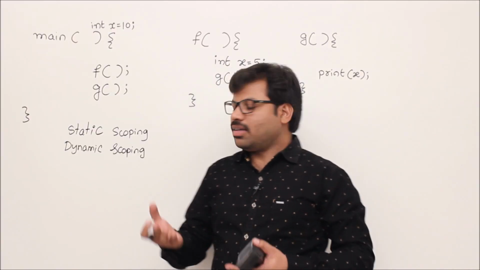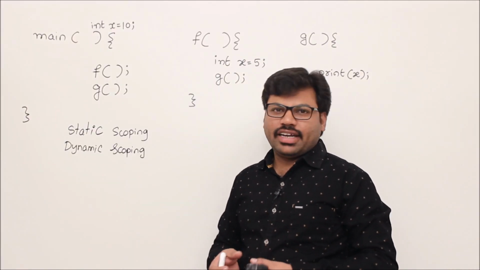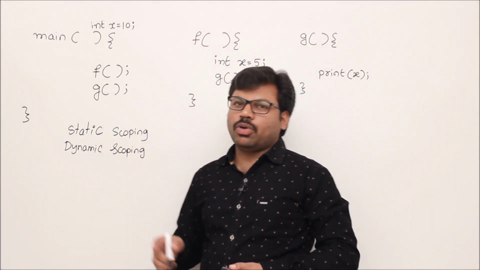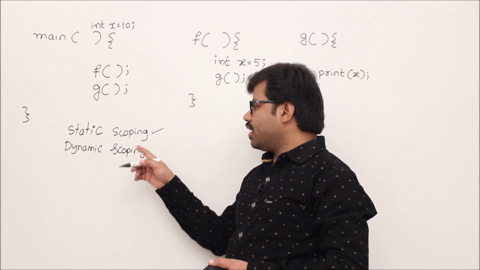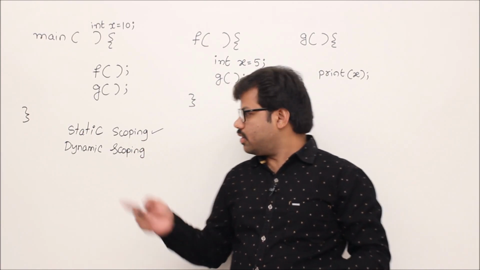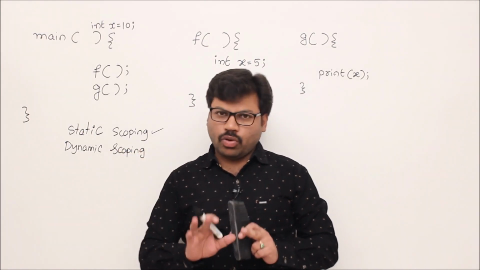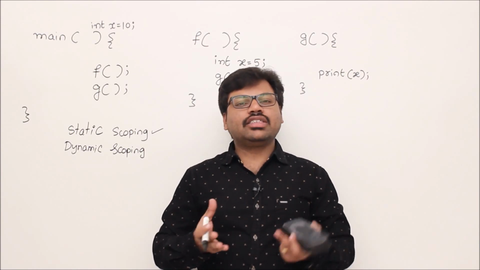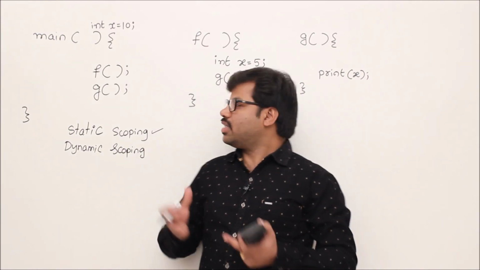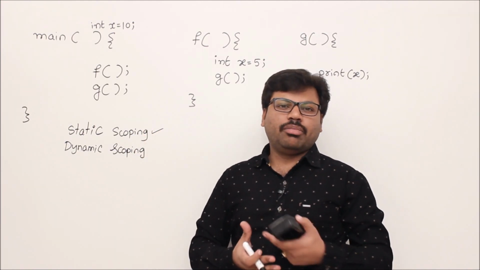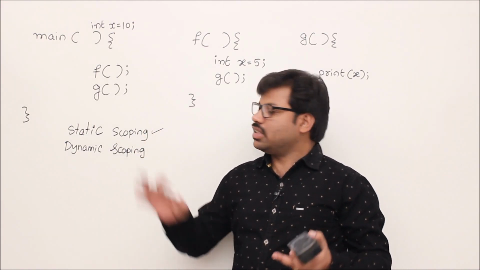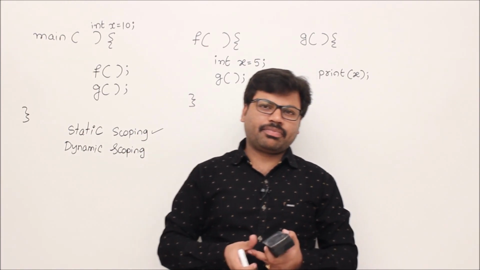Okay. Let's see some examples related to static scoping and dynamic scoping. Consider this program. What is the output if you execute it assuming static scoping? After that, execute it under dynamic scoping. The program is the same. Don't assume that it is C programming. Let's assume it is a hypothetical program, maybe a pseudo syntax, not related to any particular programming language.